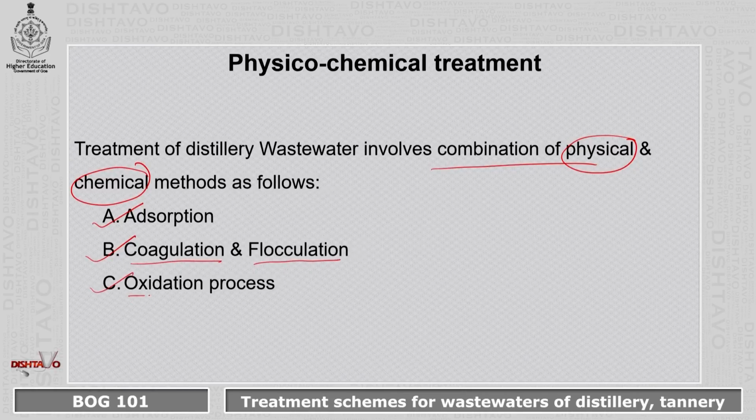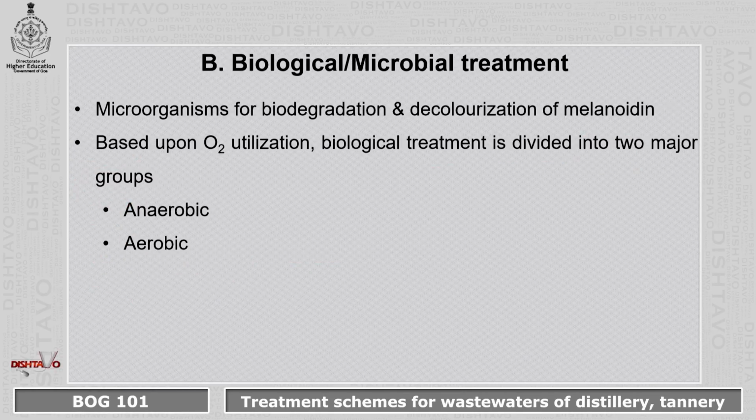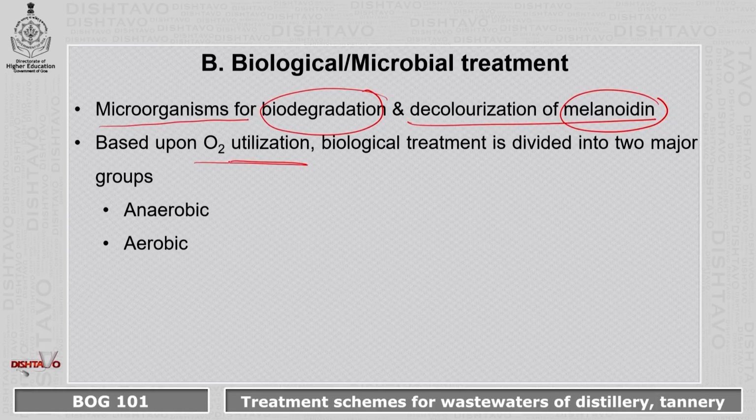And the third type is the oxidation process. Coming to the second type of treatment, that is a biological or microbial treatment. In this treatment, microorganisms are employed for biodegradation and also for decolorization of melanoidin. Based upon oxygen utilization, they are divided into anaerobic and aerobic type.